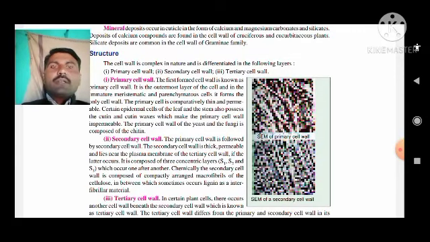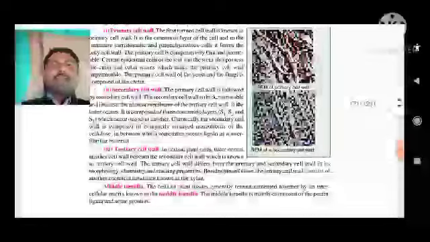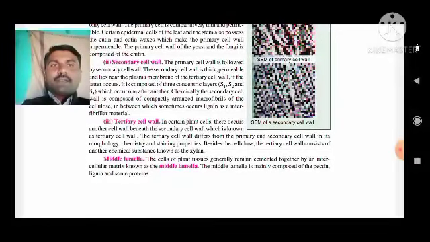Whereas the secondary cell wall is formed after the primary. Secondary wall is thicker than the primary cell wall, permeable, and lies just near the plasma membrane. It is composed of three concentric layers, that is S1, S2 and S3, which occur one after another. The secondary cell wall is composed of compactly arranged microfibrils of cellulose, in between which sometimes occurs lignin as intrafibril material. And the last, that is tertiary cell wall.